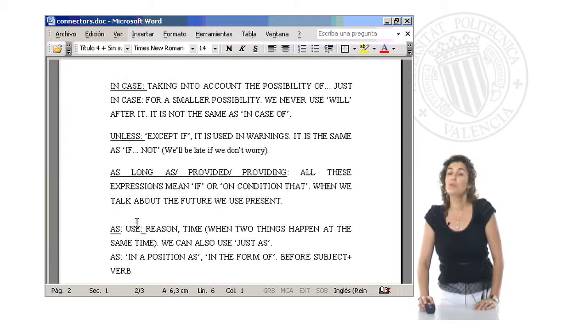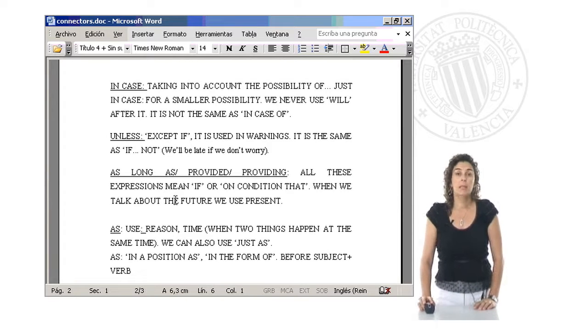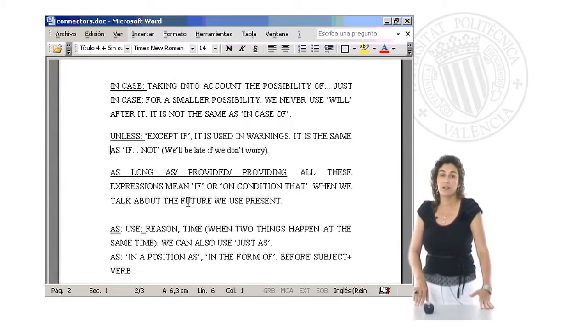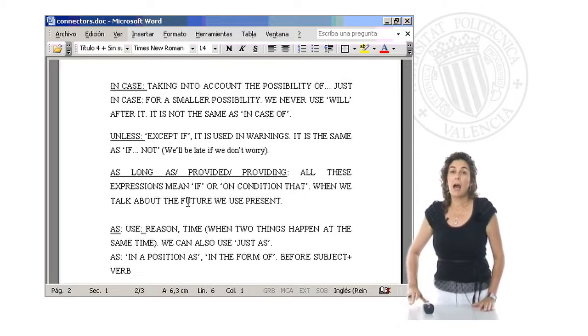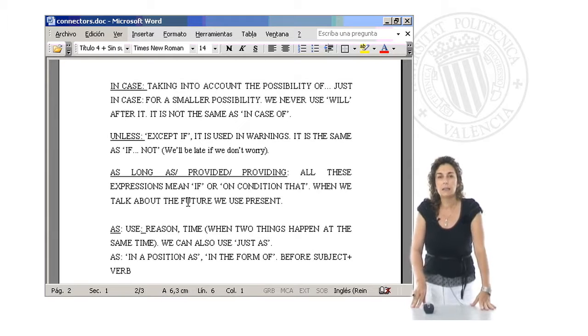Another group of conjunctions is as long as, provided or providing. I put them all together because the meaning is the same. And they mean if or on condition that. When we talk about the future, we use the present. For example, as long as, and the meaning is given that, or as you can see here, on condition that, no? As long as you are here, you have to work, right?